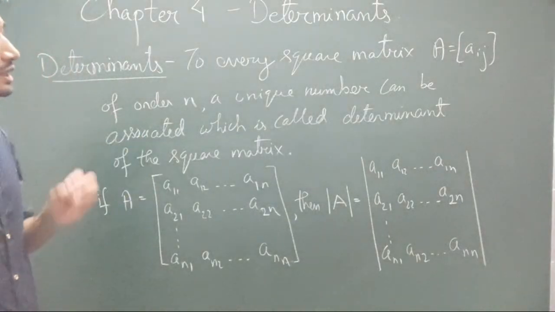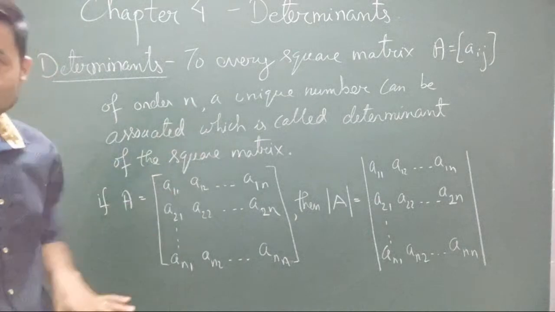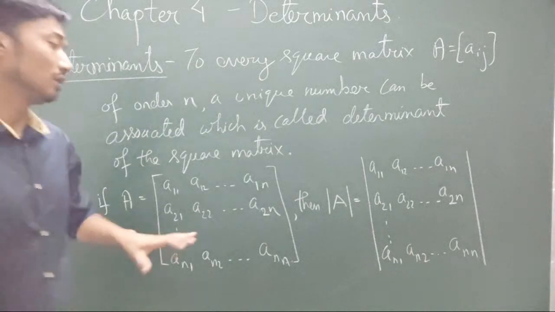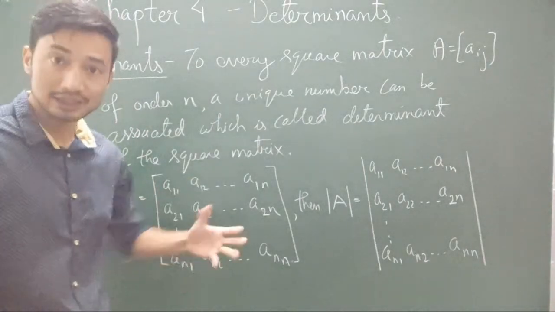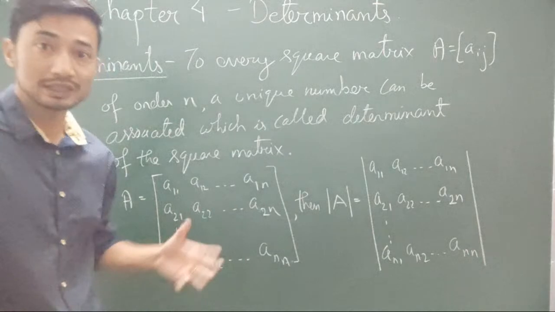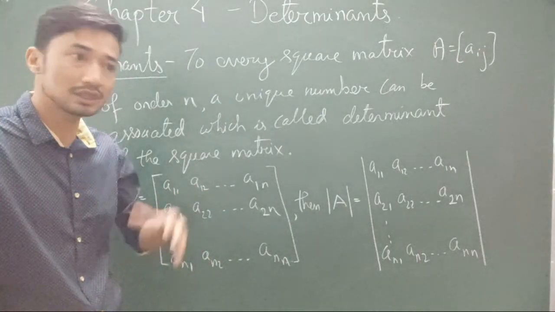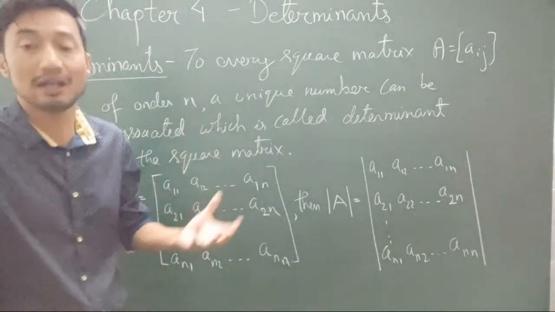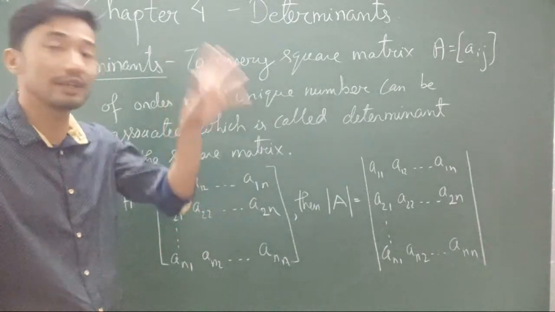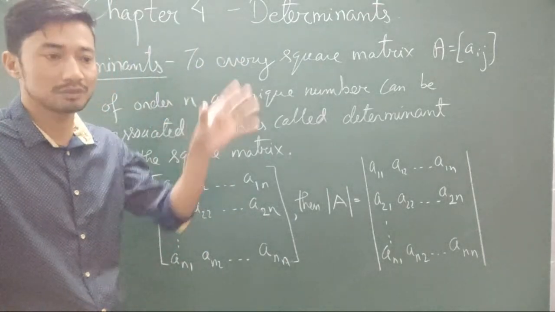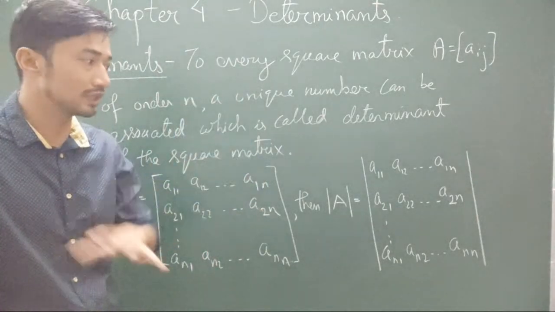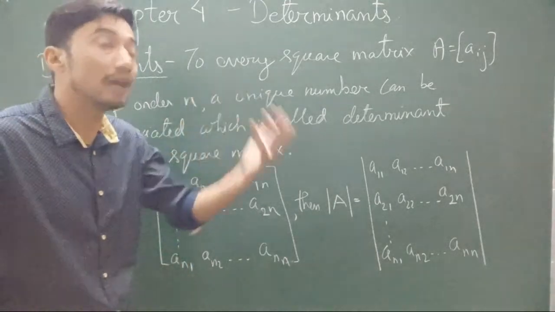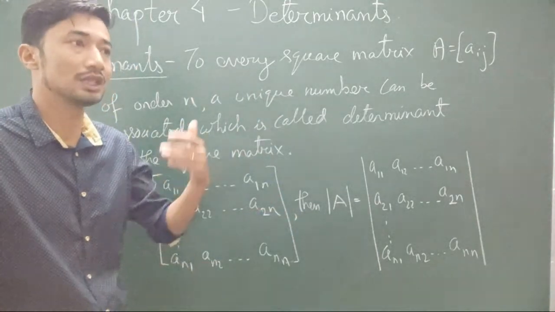So what is a determinant? To be honest, it's nothing, it's just a value. Those who were there in the previous class will remember: a determinant is nothing but a value that is associated with a matrix. A matrix doesn't have a value. A matrix is just an arrangement of numbers or elements in terms of rows and columns. A determinant, on the other hand, is a value associated with a matrix.